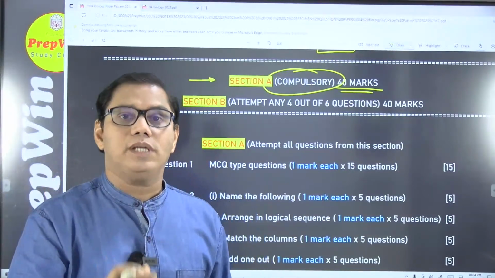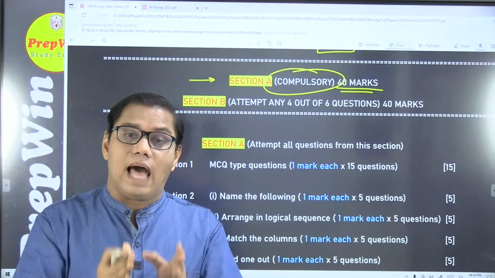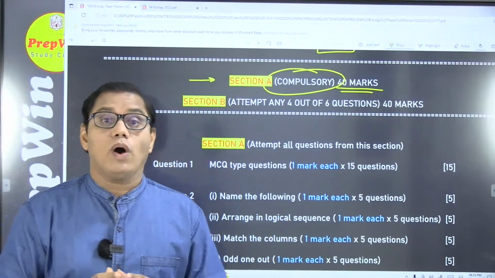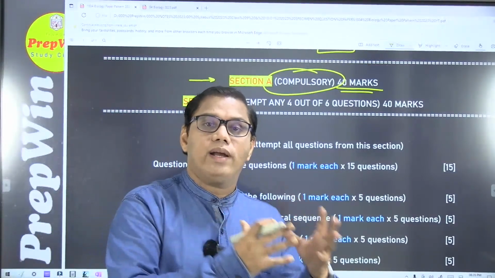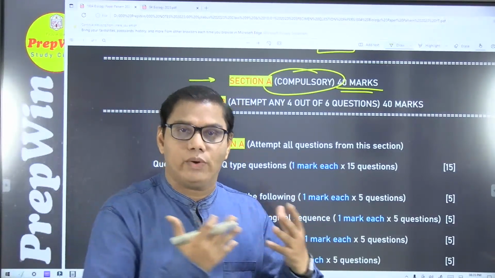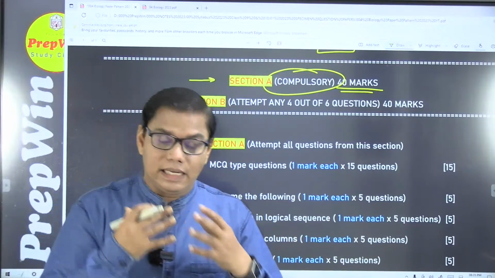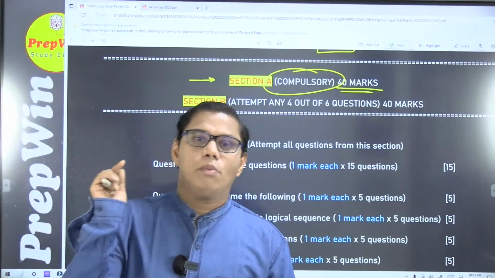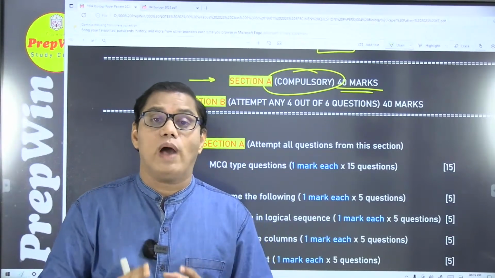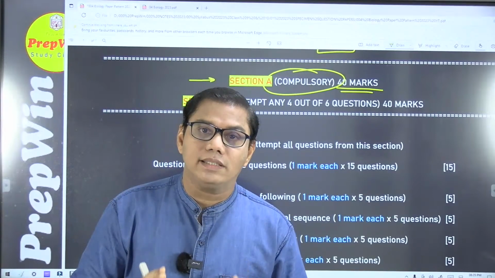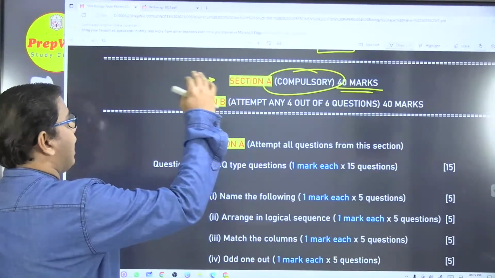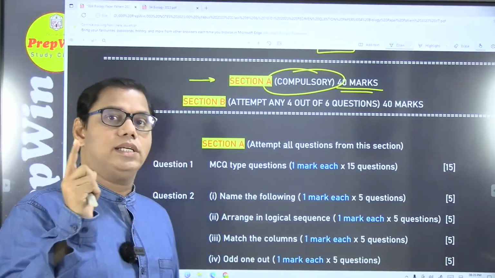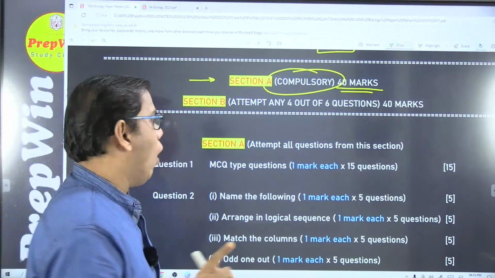If you leave any particular chapter as an option, and a question appears from that chapter, then you will be at a loss. Earlier your seniors, it is pointless to talk about what your seniors have done, but I'd like to discuss with you that earlier there were 8 chapters in biology, but you poor chaps have 12 chapters, 4 chapters extra. And since section A is a compulsory question, you are not allowed to leave any chapter as an option.